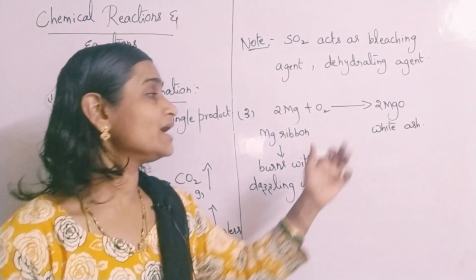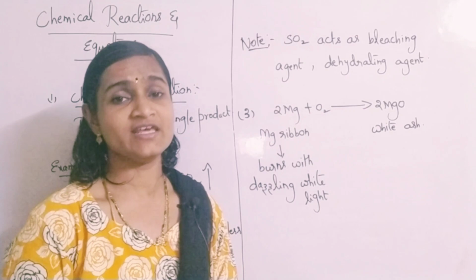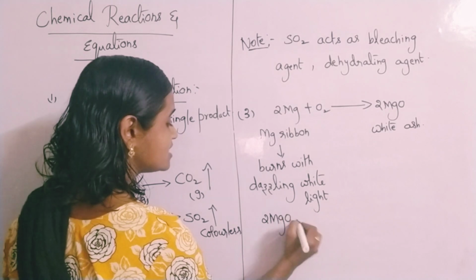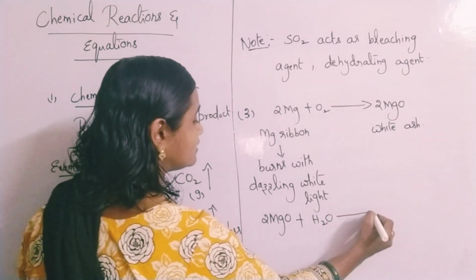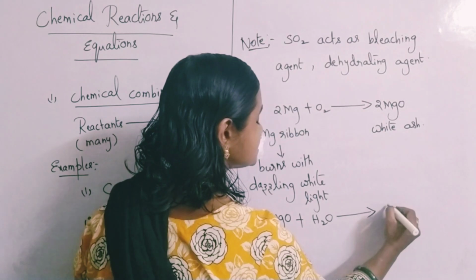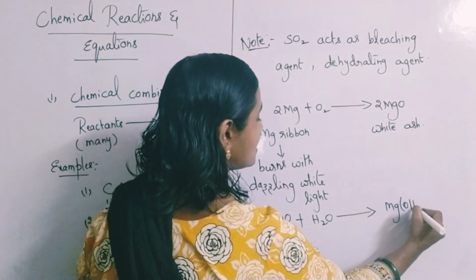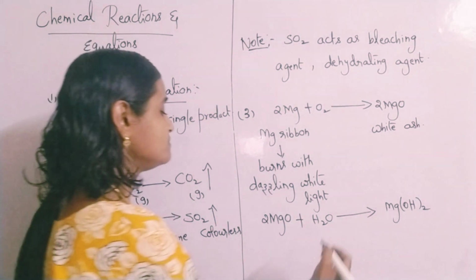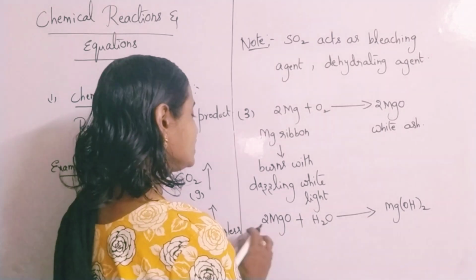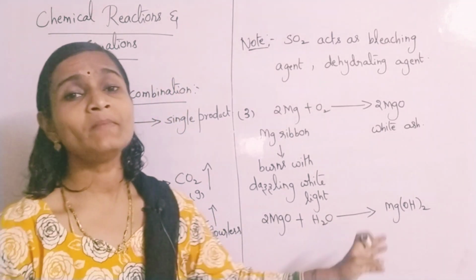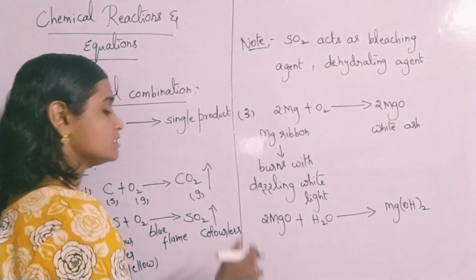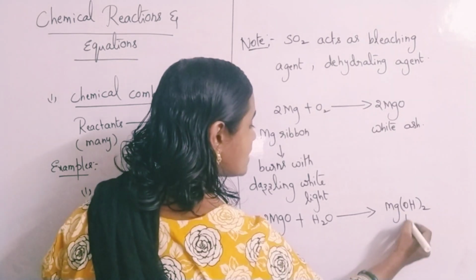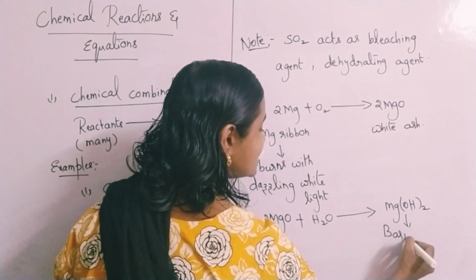Suppose you collect that magnesium oxide in a china dish and add water to it. Then it gives rise to another new substance called magnesium hydroxide, Mg(OH)2, with OH taken twice. Here you have to do the balancing for this reaction. So magnesium oxide gives rise to magnesium hydroxide. This magnesium hydroxide will be basic in nature.